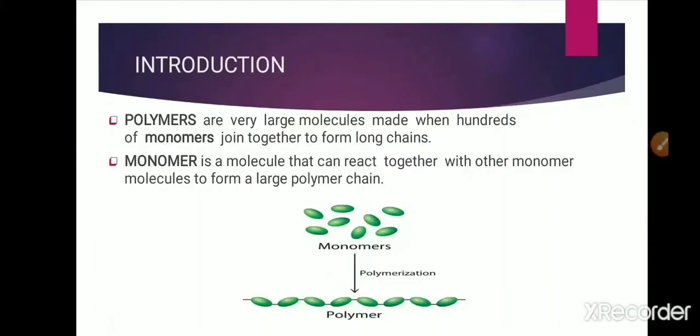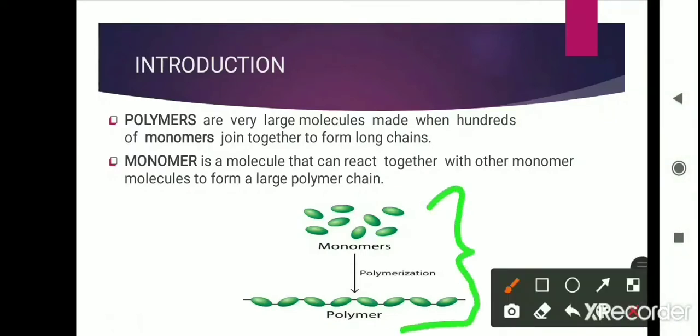So before going on to polymer, we should know what is a monomer. Monomers are the molecules that can react together with other monomer molecules to form a large polymer chain. And polymers are chains of monomers, and this is known as polymers. You can understand from this figure how monomers come together to form a polymer.